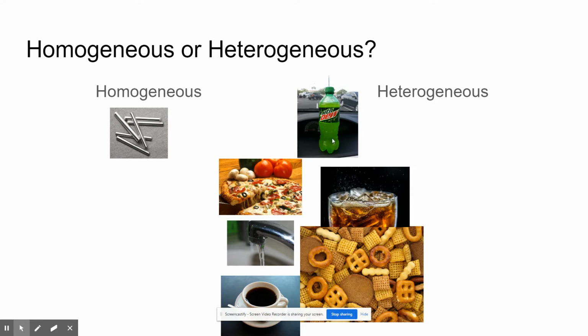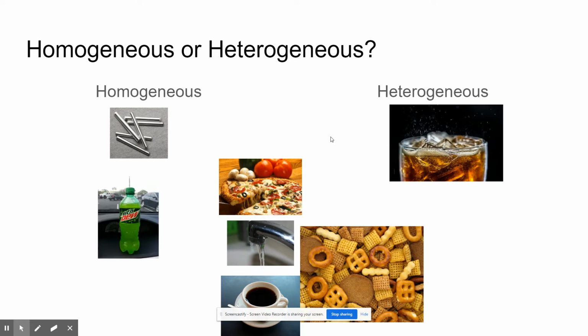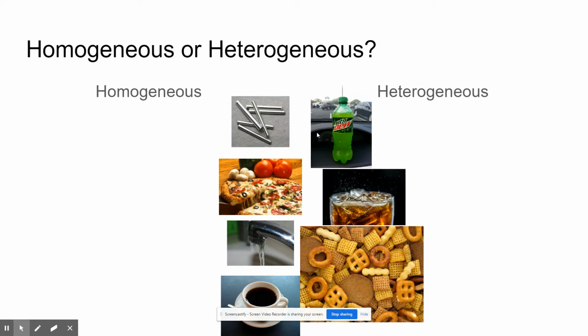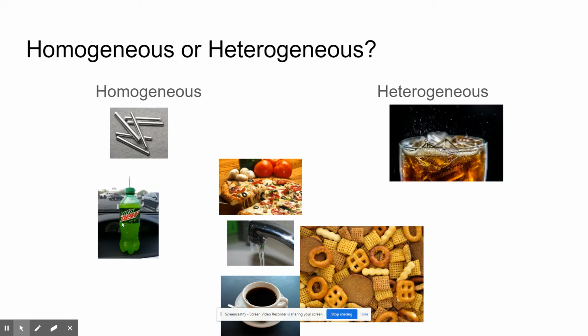Now I got two pops up here. You might say, well, that's weird. Why has he got two pops, and why don't they just go into two different categories? Because it can depend. When you have a sealed bottle like this, it all looks like one substance, right? So when it's sealed like that, it's a homogeneous mixture. But once you crack that open, you can see the little bubbles, little carbonation. I can see the liquid. I can see the gases that are coming out of it, the carbon dioxide that's being released. Then it becomes a heterogeneous mixture. So sometimes the same substance can be classified as two different things.